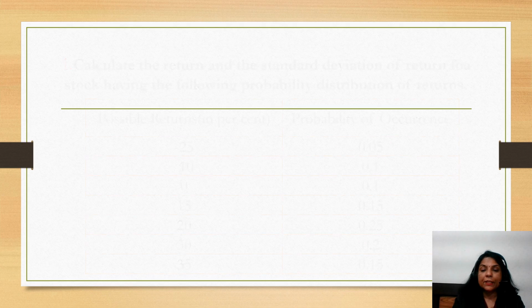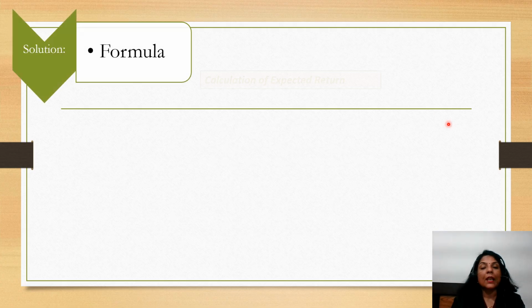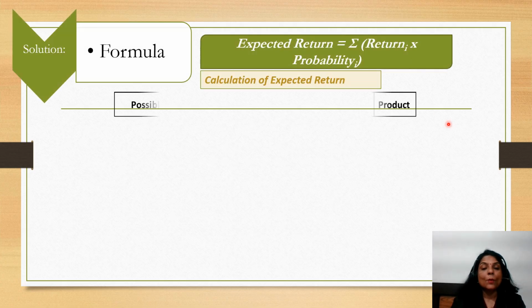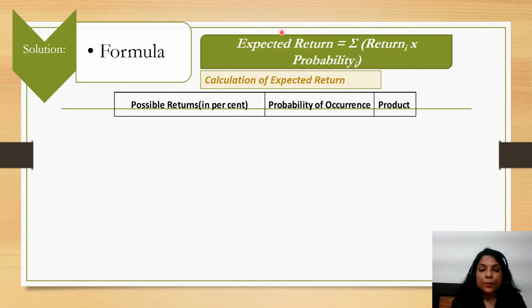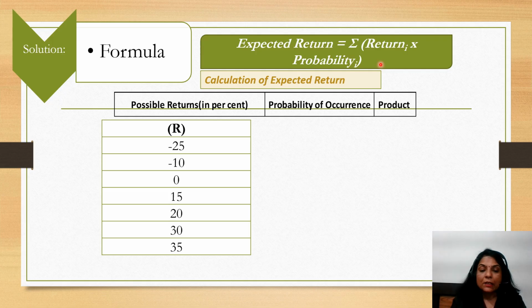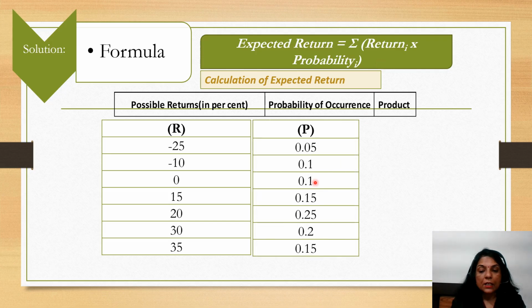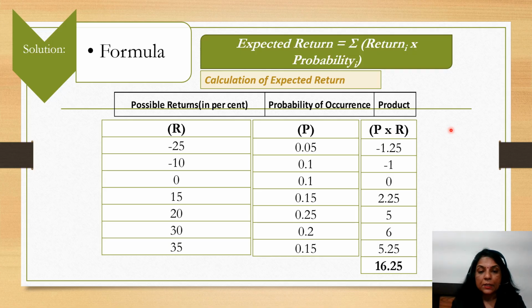Now first we calculate the expected return. As in this question the probability has also been given, for the expected return we will consider the formula of return multiplied by the probability, and the summation of this. So the expected return formula will be this. The returns given in the question are minus 25, minus 10, 0, 10, 15, 20, 30 and 35, and the chance of each particular return, for minus 25 it is 0.05, then 0.1, like this they have given. So first we will be calculating the expected return.